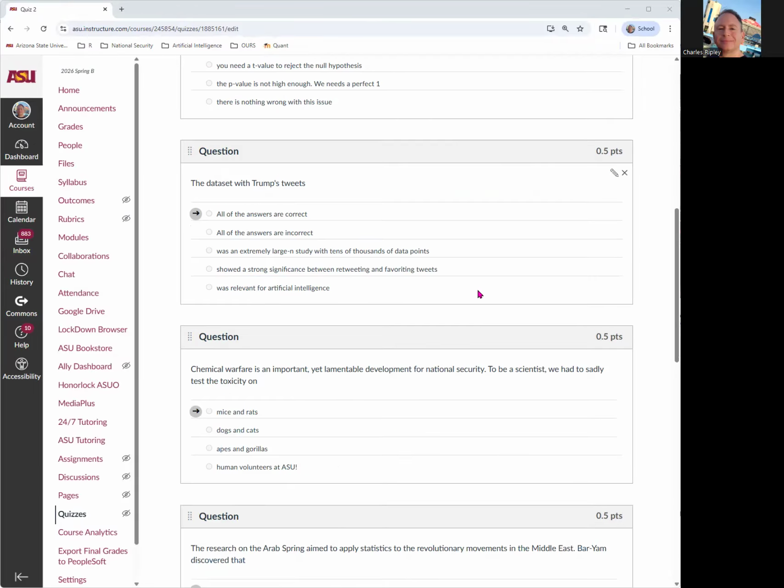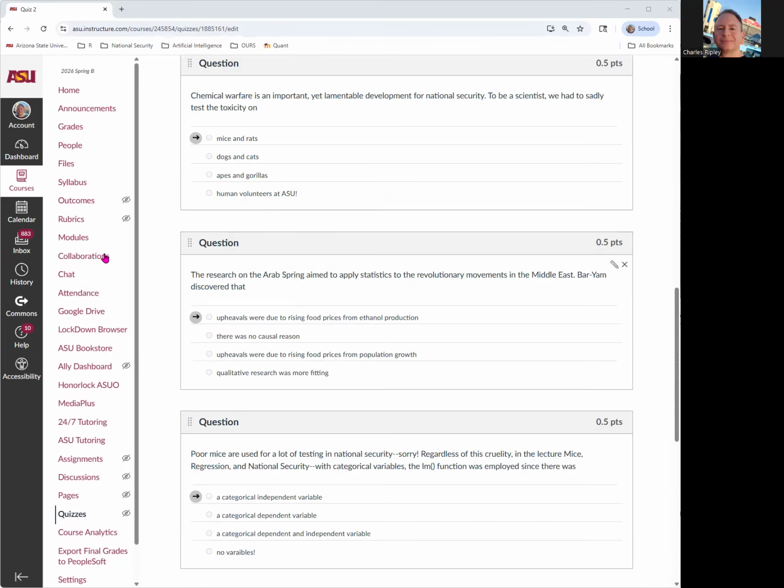Now, very lamentable subject here, poor mice. Poor mice. Everybody likes the mice. Chemical warfare is an important yet lamentable development for national security. Like Iran could have, and we have used chemical warfare, right? They do sadly test these on mice and rats, and that's what you would look into.